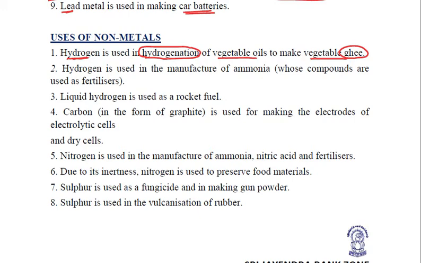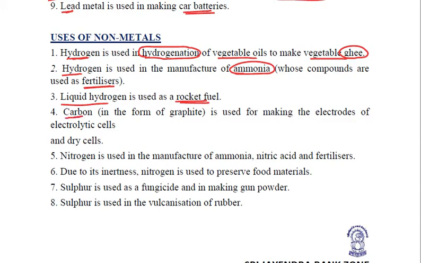right? This hydrogen is also used in the manufacturing of ammonia, and this ammonia is further used to make the compounds which are used as fertilizers for our crops. Liquid hydrogen is used as a rocket fuel along with liquid oxygen. Fine. So these are very important uses of hydrogen.